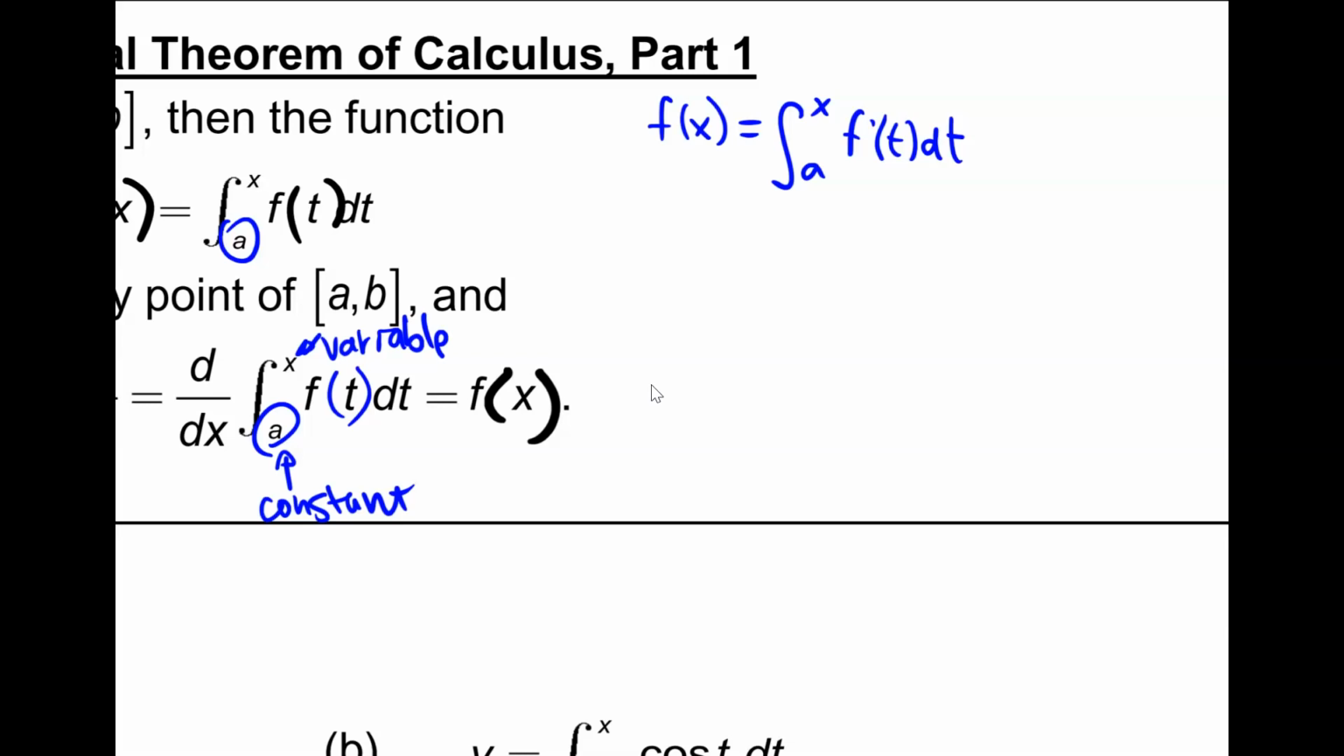Okay, so I'm going to do an example now. Do you want me to use a different color or is it okay to use the same color? Different color it is. Okay, so let's say I'm taking the integral from 3 to x of t cubed dt. So I'm taking this integral.